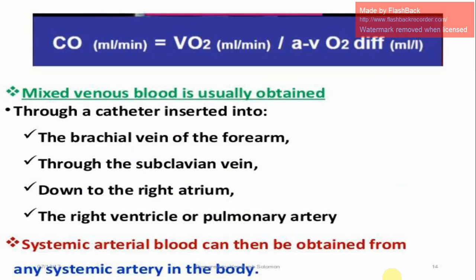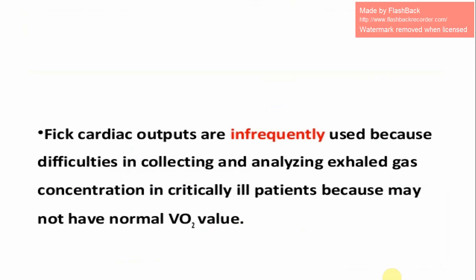Mixed venous blood is usually obtained through a catheter inserted into the brachial vein of the forearm, through the subclavian vein down to the right atrium, the right ventricle or pulmonary artery. Systemic arterial blood can then be obtained from any systemic artery in the body. Fick cardiac outputs are infrequently used because of difficulties in collecting and analyzing exhaled gas concentration in critically ill patients, who may not have a normal VO2 value.